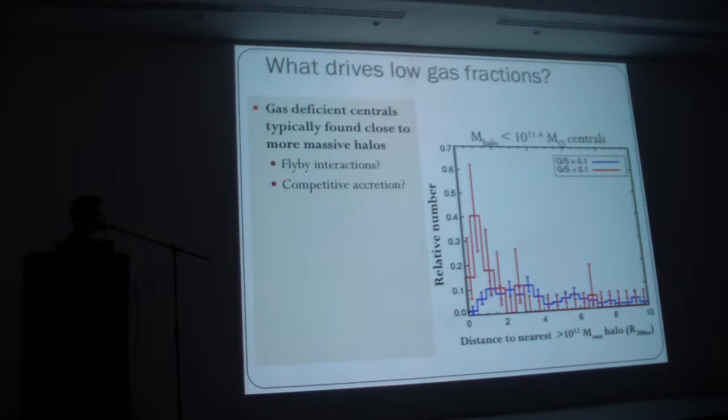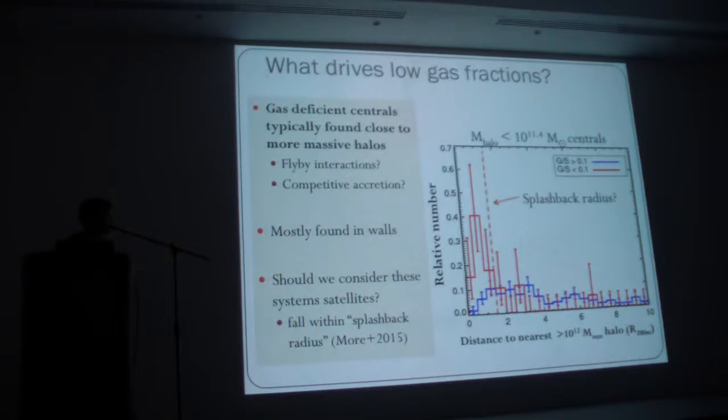What this might indicate is that the low mass halos are having flyby interactions with the larger halos that cut off their gas supply, so they may be starving that way. Or there's some sort of competitive gas accretion, where a low mass halo in close proximity to a much higher mass halo can't get at the gas, because the high mass halo takes all the IGM gas. I'll also point out these are mostly found in the large scale walls, which might be part of the reason why we see them being on average more gas poor.